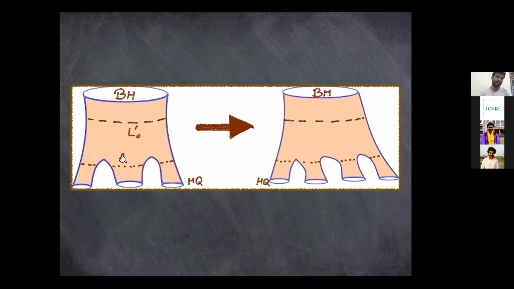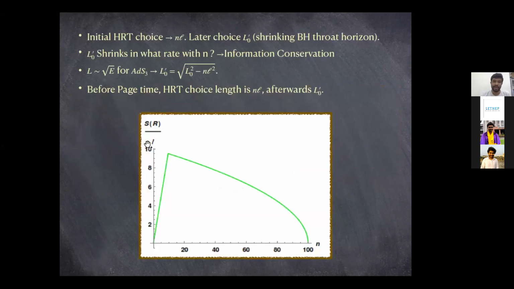Since we can model all of these throat horizon lengths independently, we would always model these smaller throat horizon lengths to be much smaller than L0, and equal to each other, which is small l. The small l is far less than L0 to begin with, but with time, l will remain the same while L0 will keep shrinking. And so these throat horizons are what I will call the choices of HRT,